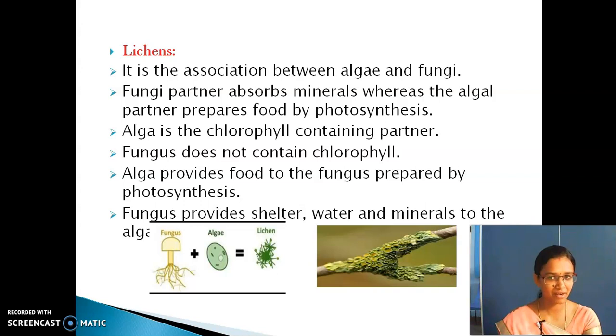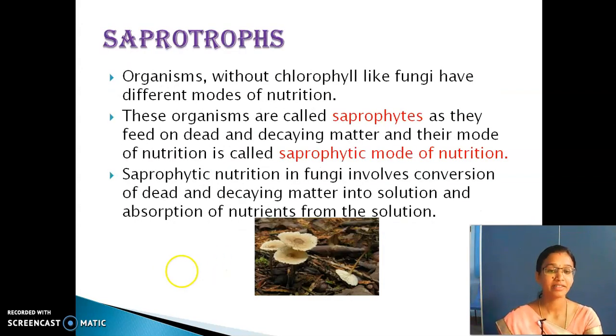Shall we move to the next one? Yes. Saprotrophs. What is the next one? Saprotrophs. Organisms without chlorophyll. The organisms which do not have chlorophyll, like fungi, have different modes. One of these modes is saprophytes. The organisms which do not have chlorophyll are called saprophytes.